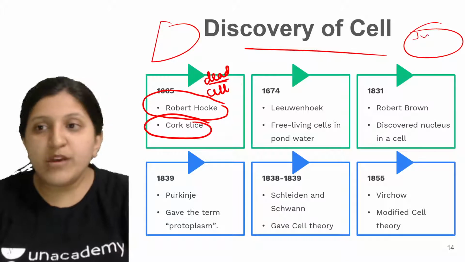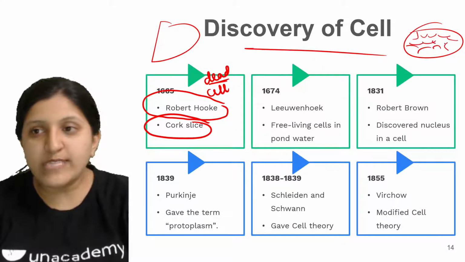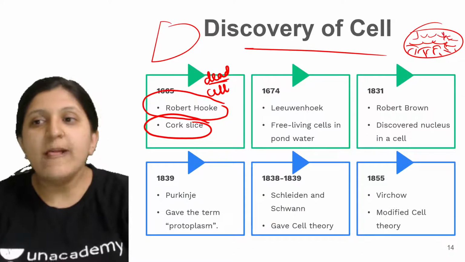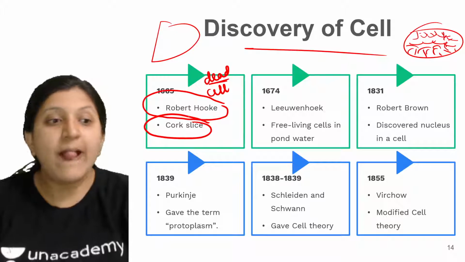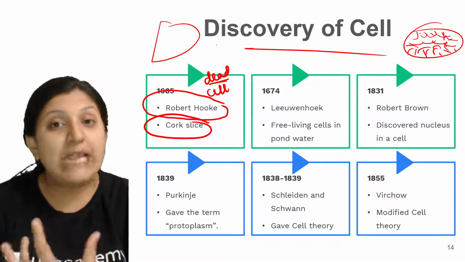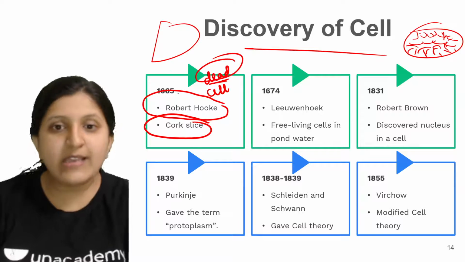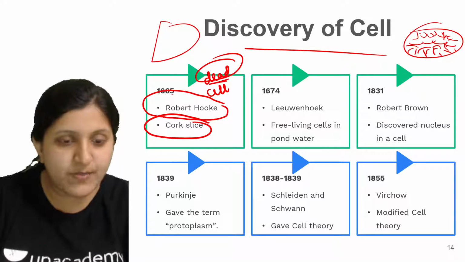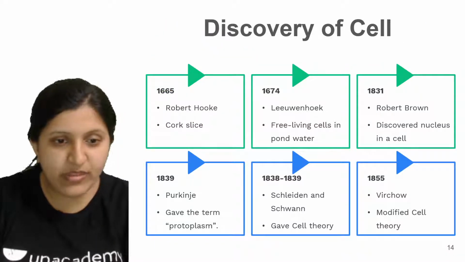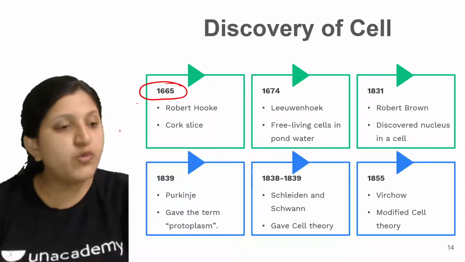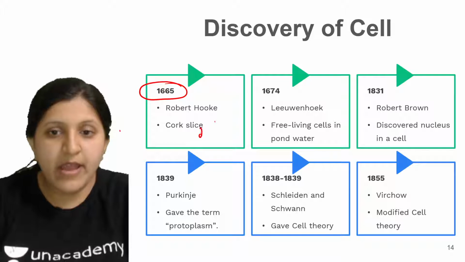We can observe it under a microscope. You can see mainly the arrangement of cells in it. Basically many cells are arranged, so that you can see. He did not observe a living cell, he observed the dead cell. So in the year 1665, Robert Hooke was the person who observed a dead cell.